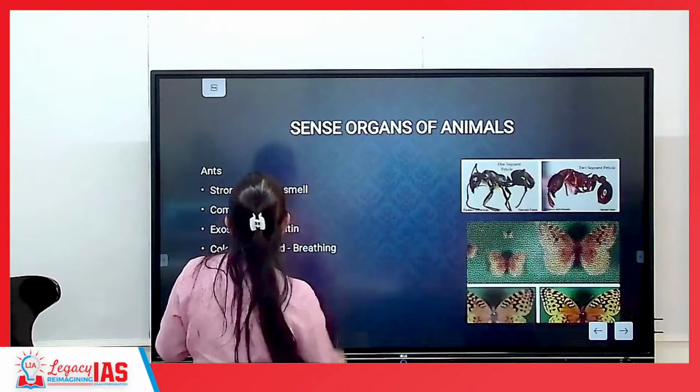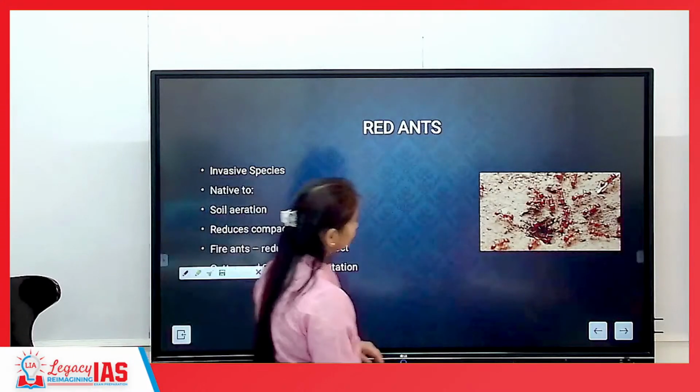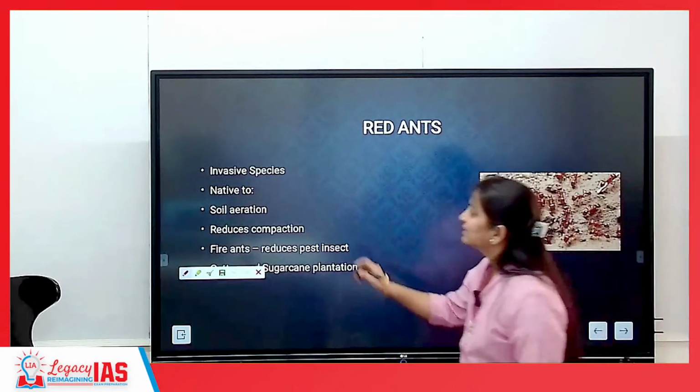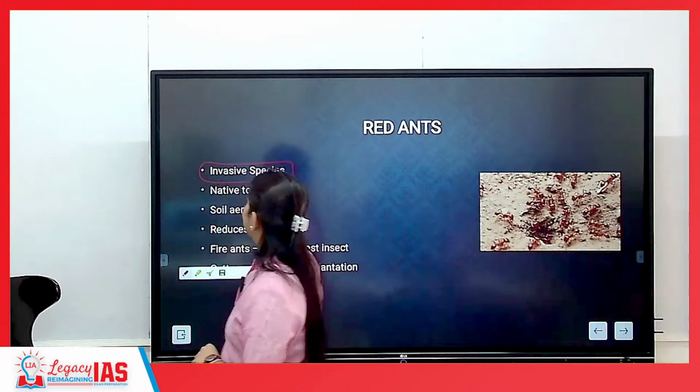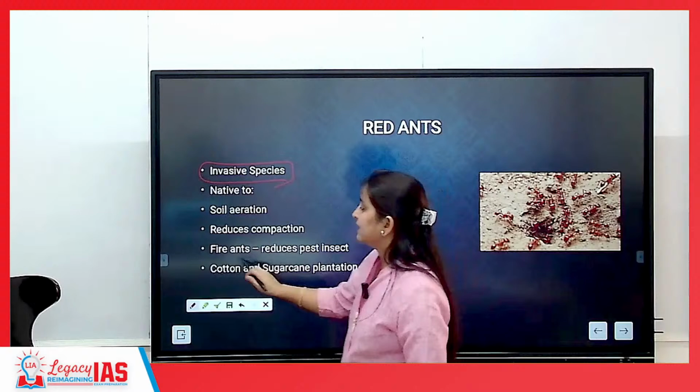Okay, talking about red ants. You would have definitely seen them. These are invasive species. They are also known as red fire ants.